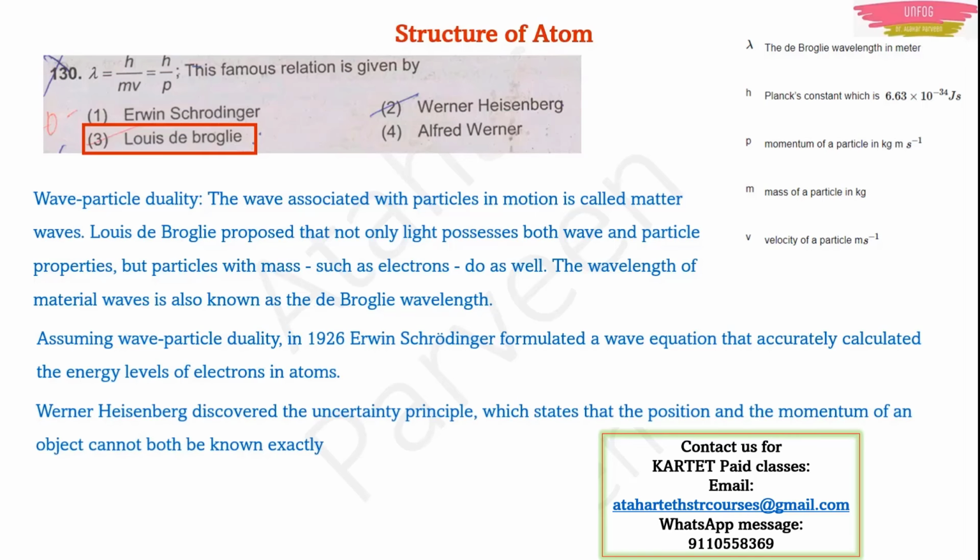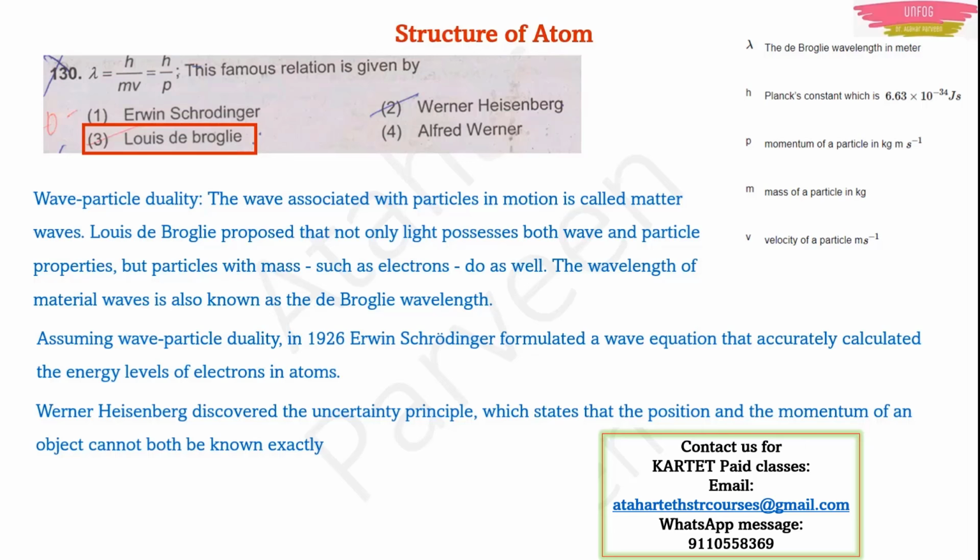Now, what did Werner Heisenberg do? He discovered the uncertainty principle. The uncertainty principle states that for both physical quantities, position and momentum of an object, you cannot know them exactly at the same time. If you know the position, then you will have some uncertainty in momentum. Uncertainty means not sure.